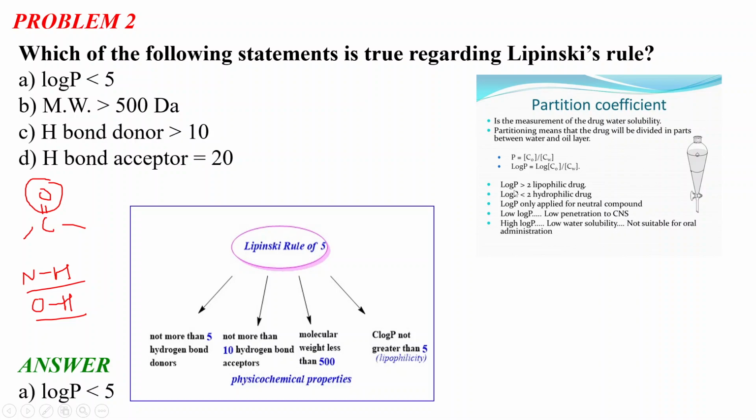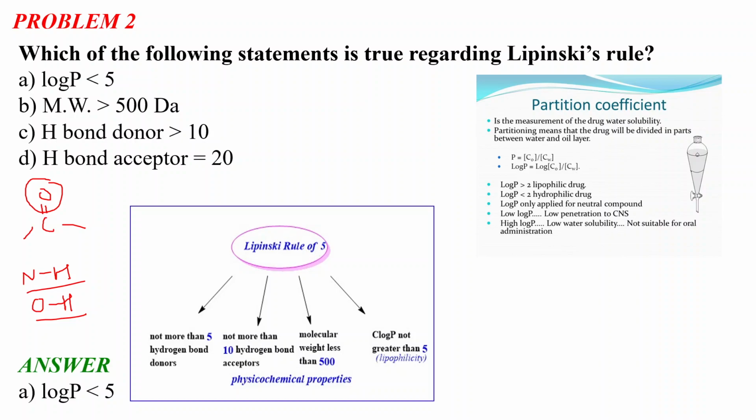So if the log P value is greater than 2, then it is a lipophilic drug. And if it is less than 2, it is a hydrophilic drug. What is lipophilic? Lipophilic stands for lipid loving, meaning the drug concentration will be higher in the lipid bilayer. And hydrophilic means water loving. If it is a hydrophilic drug, the concentration of the drug will be greater in the water or the aqueous medium of our body.